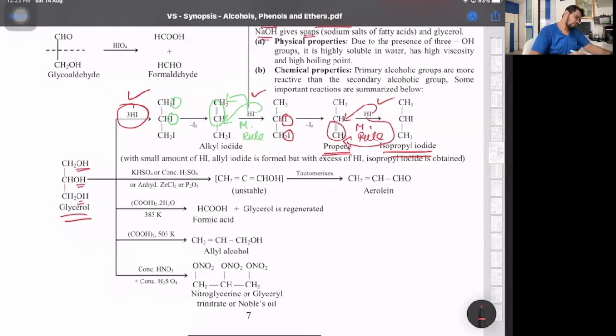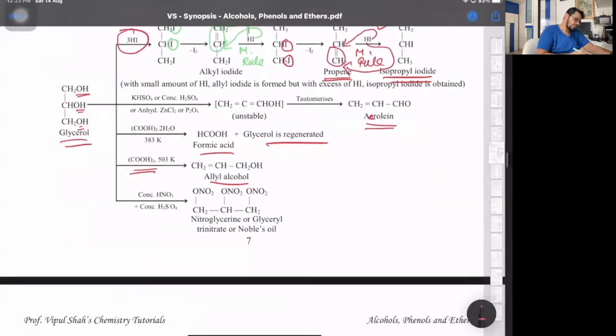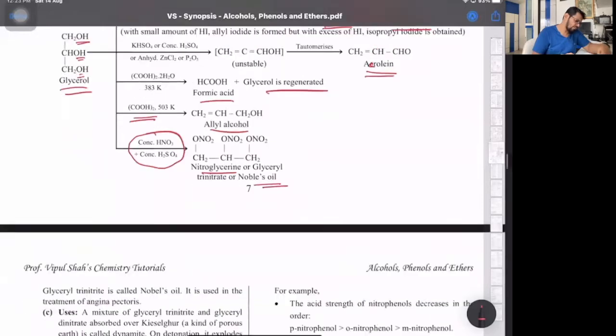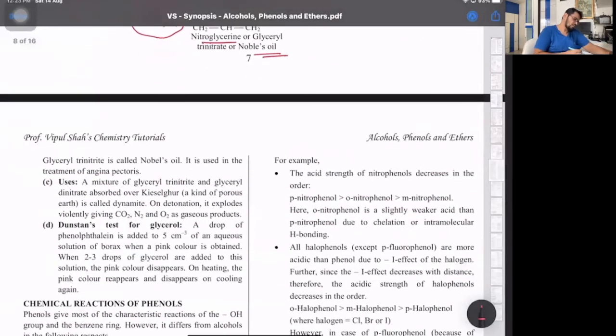With potassium hydrogen sulfate, it gives acrolein. Then with oxalic acid, it forms formic acid and glycerol is regenerated. Again with oxalic acid, it forms allyl alcohol. And with a nitrating mixture of conc. HNO3 and conc. H2SO4, it forms trinitroglycerine. That's also called Nobel's oil. We have the uses part of this.